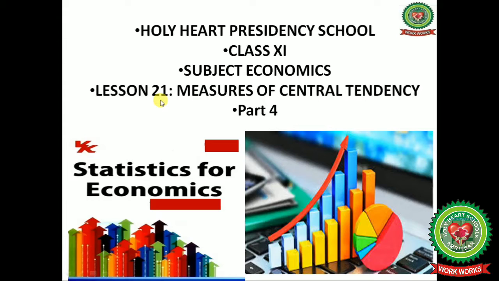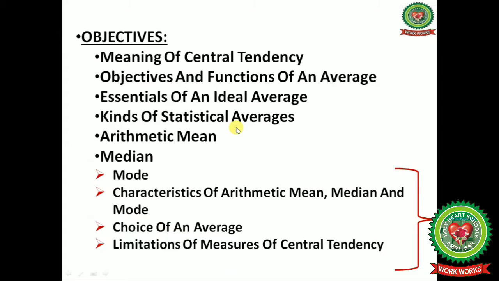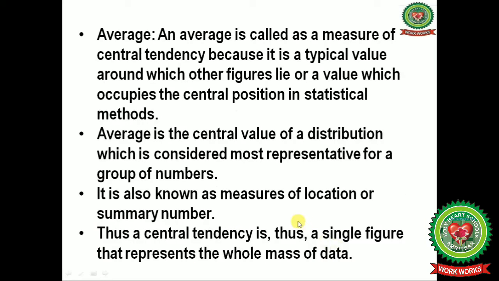As we were working with lesson number 21, measures of central tendency. In this you have already discussed meaning of central tendency, objectives and functions of an average, essentials of an ideal average, kinds of statistical averages, arithmetic mean, median, and today we will continue with the discussion for the topic mode, characteristics of arithmetic mean, median and mode, choice of an average, limitations of measures of central tendency.